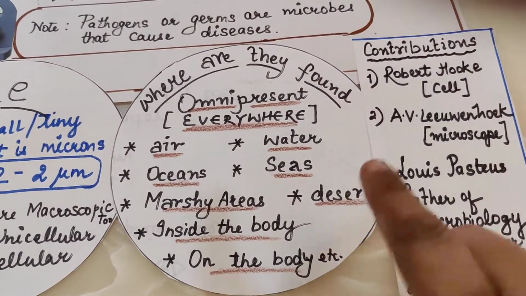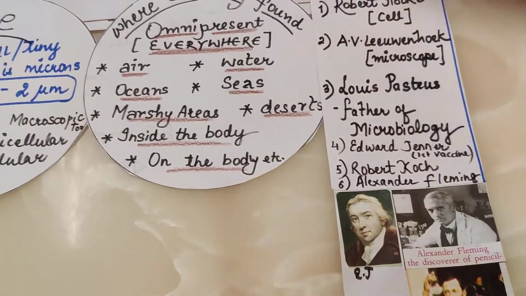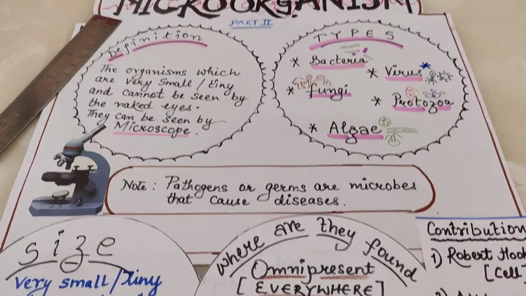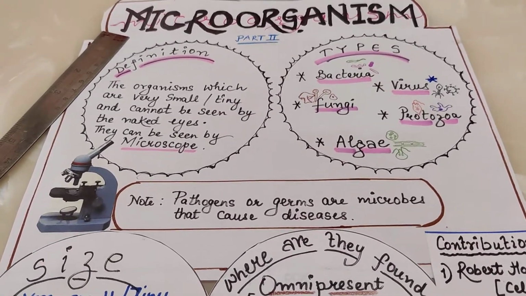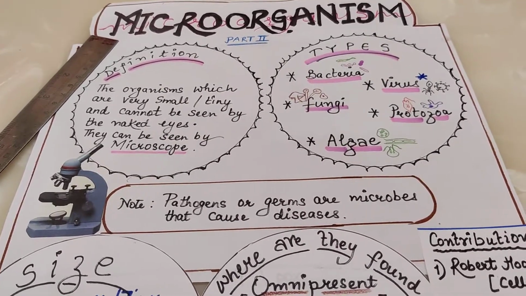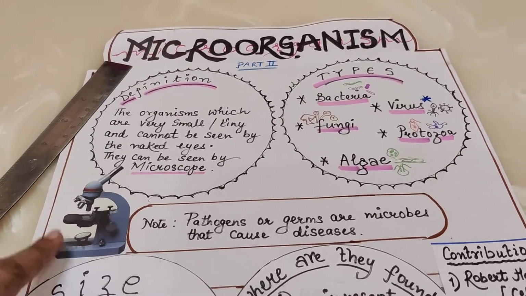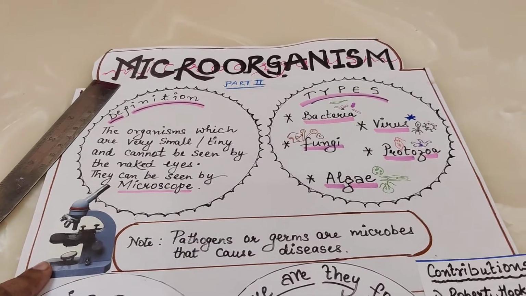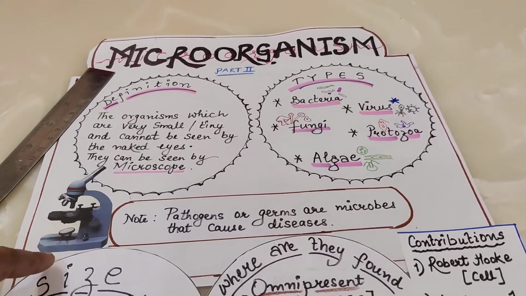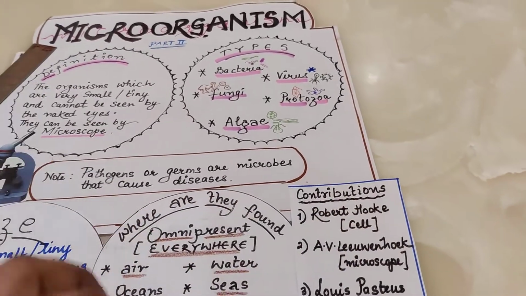So what is a simple line we can say? They are found everywhere. Now, when we talk about this world, the world of microorganisms, my dear class, it is not a one go, one point chapter. A lot of people have contributed many things. But once this particular thing was discovered, things got easy to find out more about these organisms. So we feel that the contributors should not be left out when we are doing this chapter.